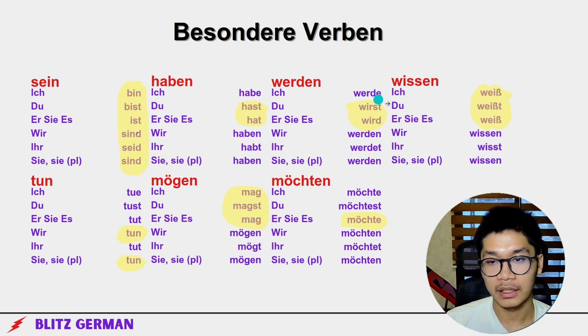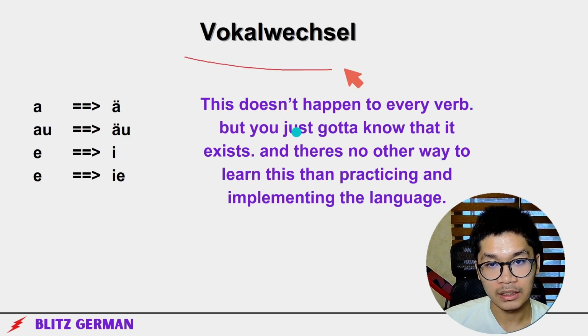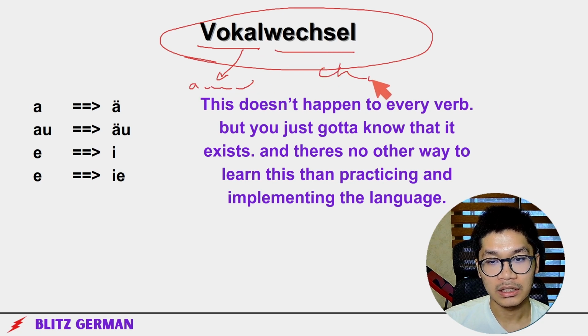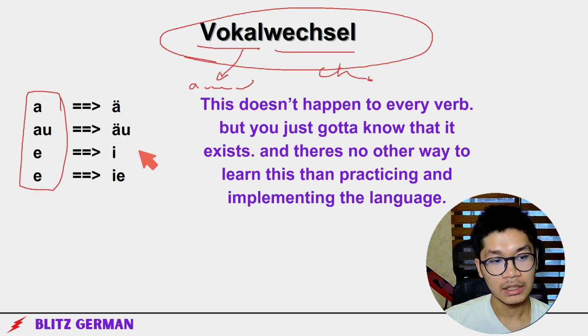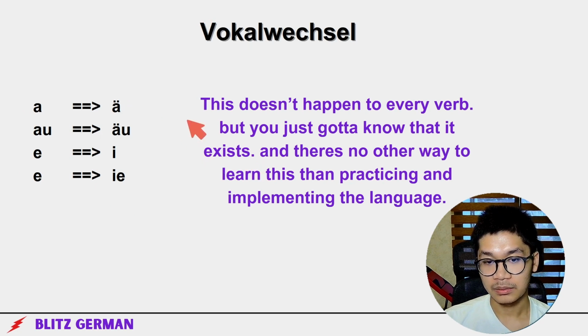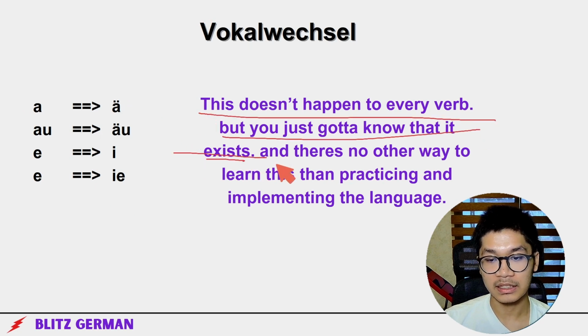Okay? Okay. Next, we got Vokalwechsel. Vokalwechsel means vowel change: the vowels a, i, u, e, o. So the vowel, before you use it, becomes something else. Why does this exist? I don't know. It just happens, it just exists.